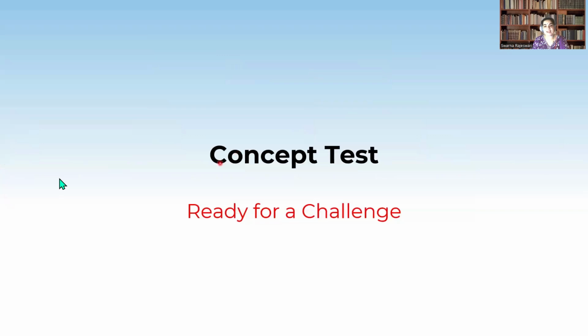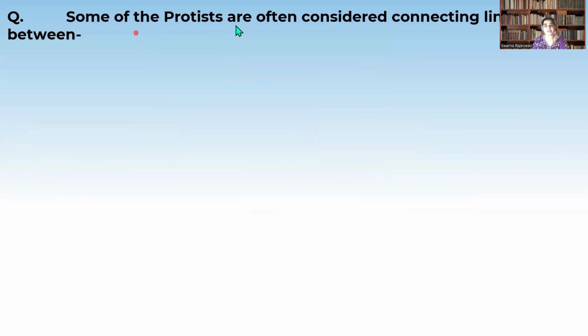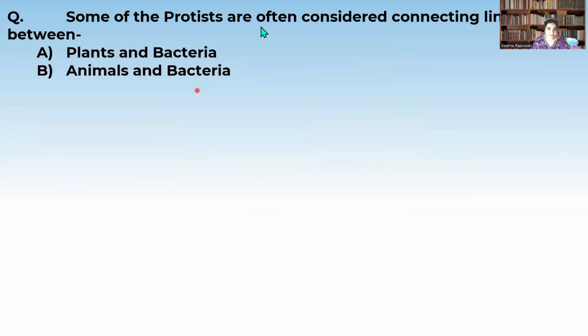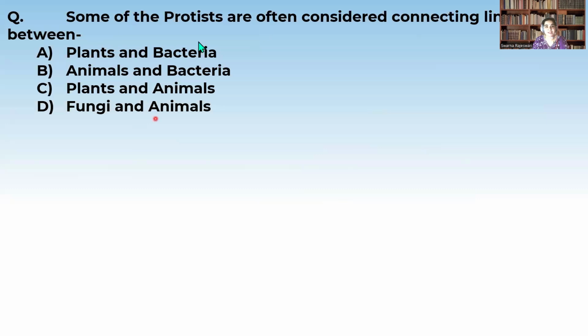Let us discuss about these organisms now clearly. So before that, let us take a small concept test on what we have discussed. Some of the protists are often considered as connecting links between plants and bacteria, animals and bacteria, plants and animals, fungi and animals. So children, carefully see the question. Just now we have discussed these protistans are showing the characters of both the plants and the animals, so they are called as connecting link between plants and animals. So the correct option is C.